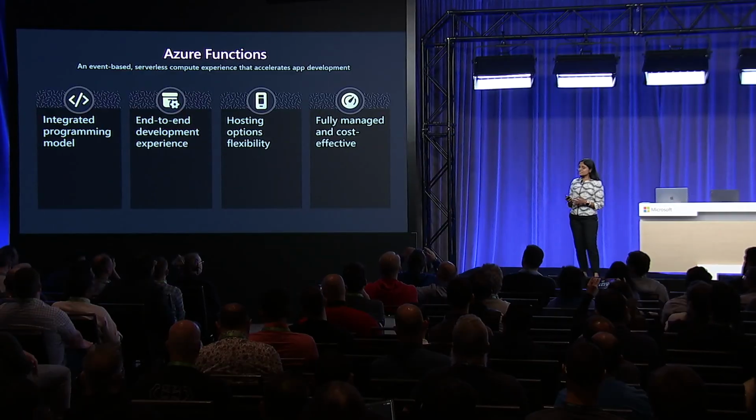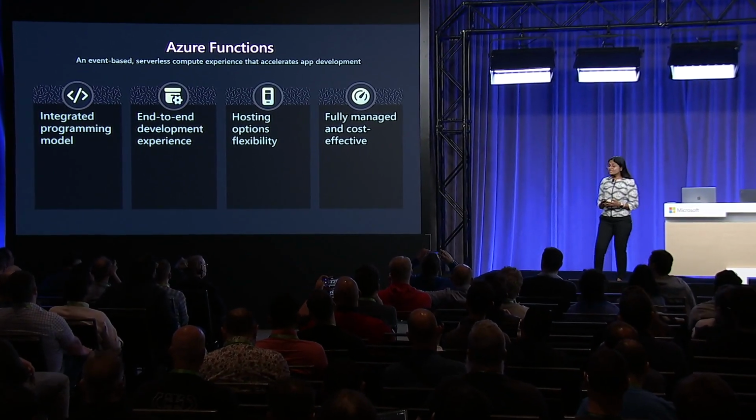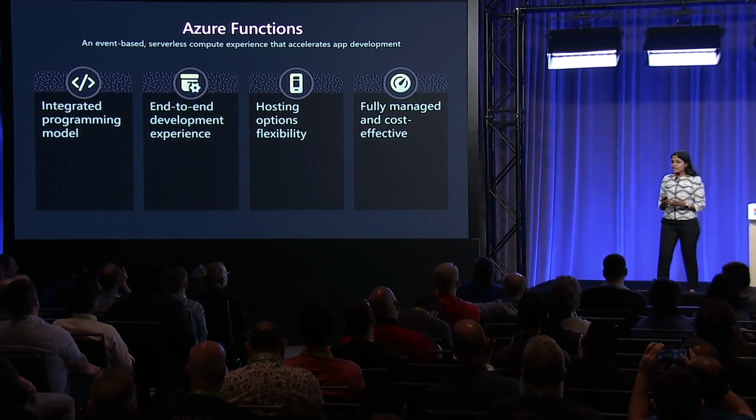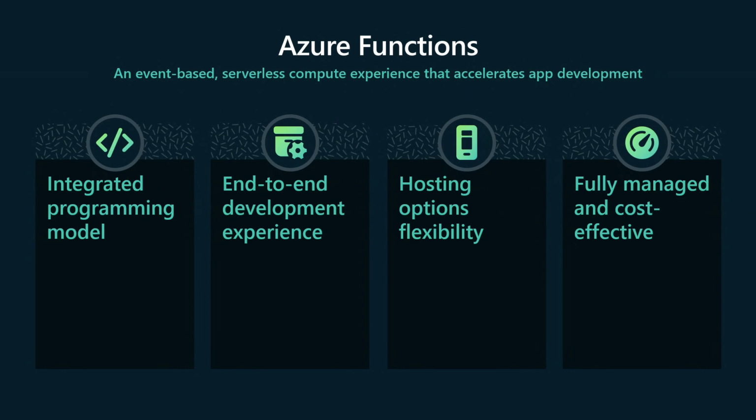So Azure Functions is a serverless solution. It provides an edge compute where you could write code in the language of your choice. You can connect to various services using the triggers and bindings that are available out of the box using the Azure Functions extensions. So you need not hard code any integrations to the services. Azure Functions also provides an end-to-end development experience with both the inner loop and the outer loop experience, right? So you could code, build, debug, deploy, and monitor your function apps.